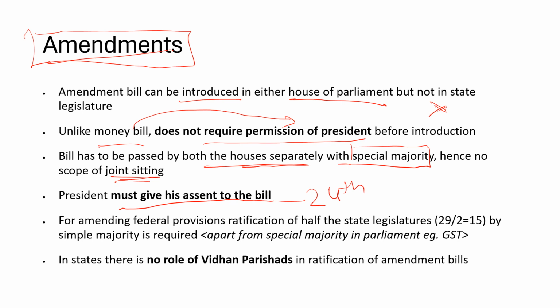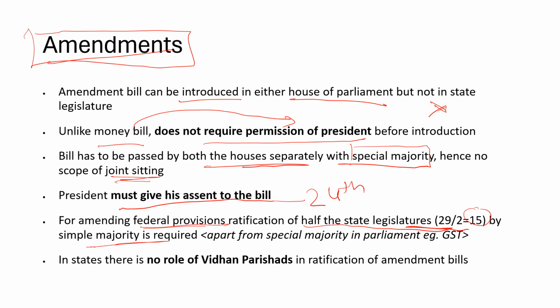For amending the federal provisions, which have an impact on both the union and the states, ratification by half of the state legislatures is required. So at least more than 15 states, by simple majority, are required.